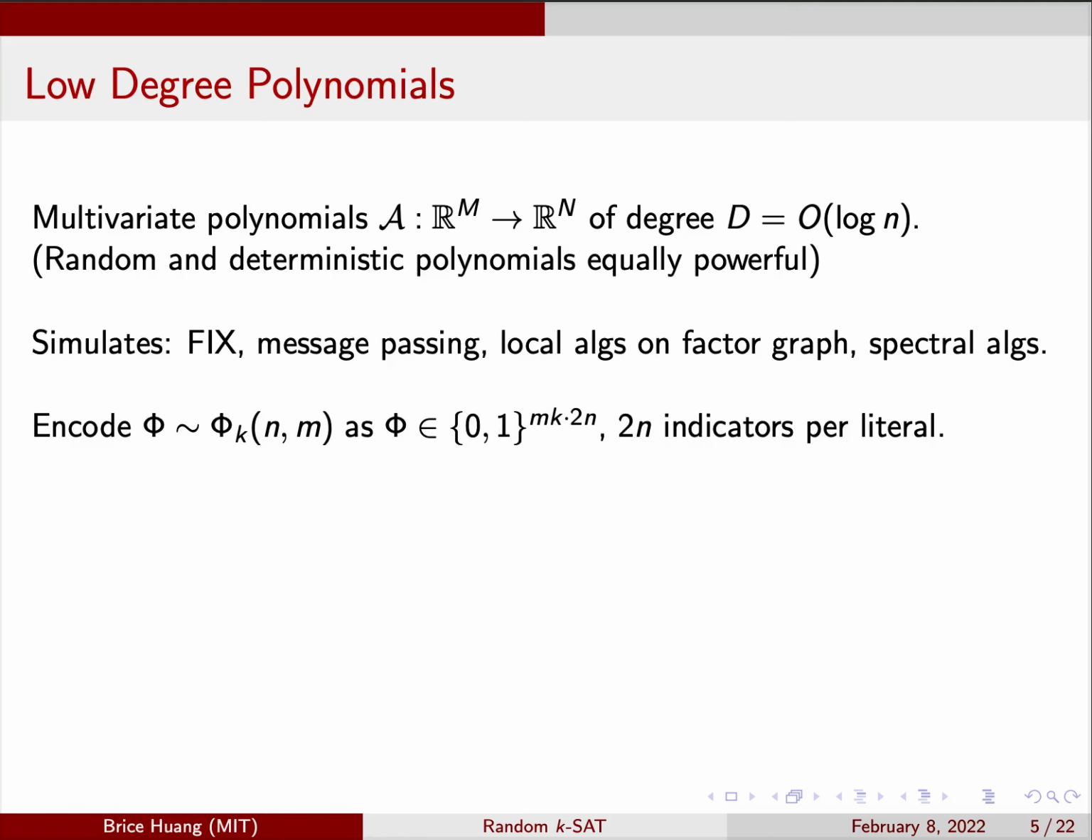We show hardness for the following notion of solve. We can encode a KSAT formula as a vector of indicators. We use a one-hot encoding with 2n indicators for the possible values of each literal. This vector will be the input to our polynomial.